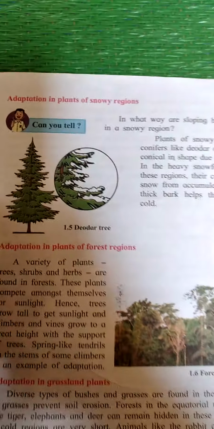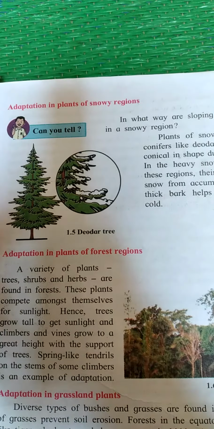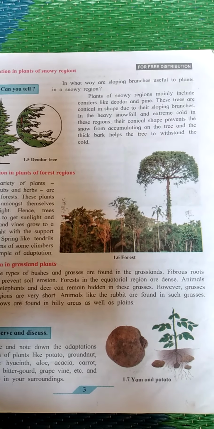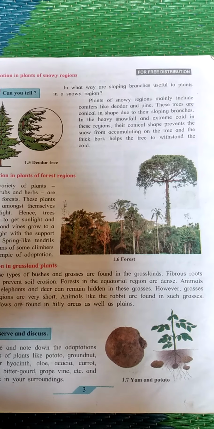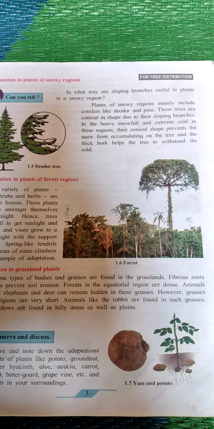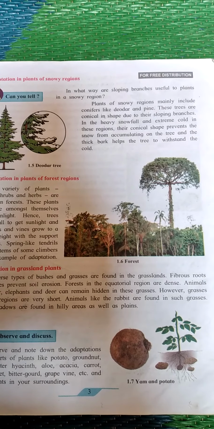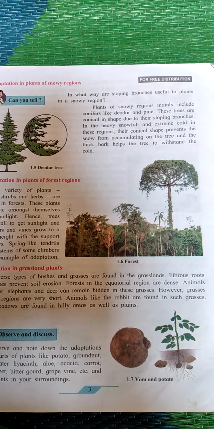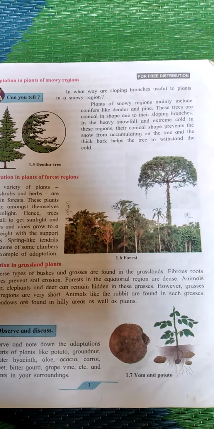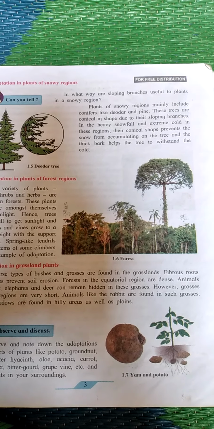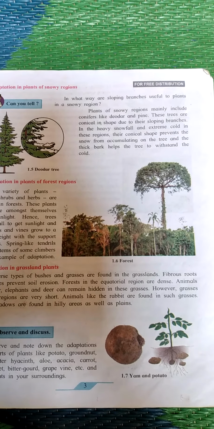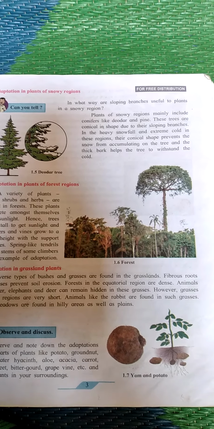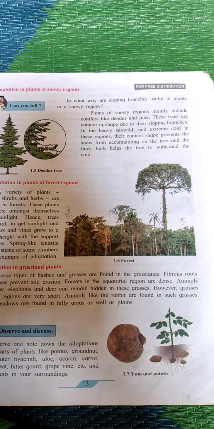Now next is adaptation in plants of snowy regions. Can you tell in what way the sloping branches are useful to plants in a snowy region? Plants of snowy regions mainly include coniferous trees like deodar and pine. These trees are conical in shape due to their sloping branches. In the heavy snowfall and extreme cold in this region, their conical shape prevents snow from accumulating on the tree, and the thick bark helps the tree to withstand the cold.